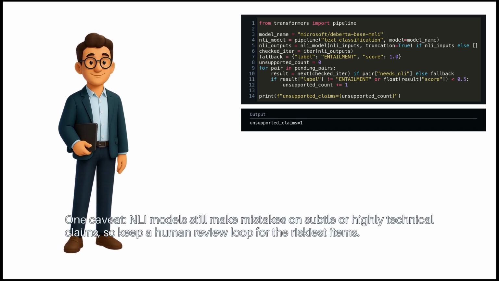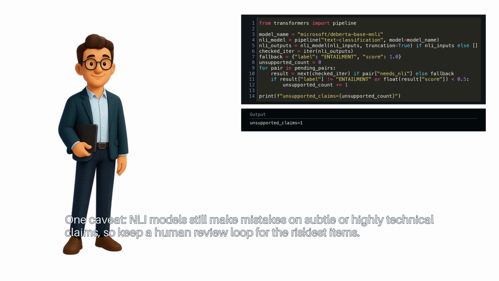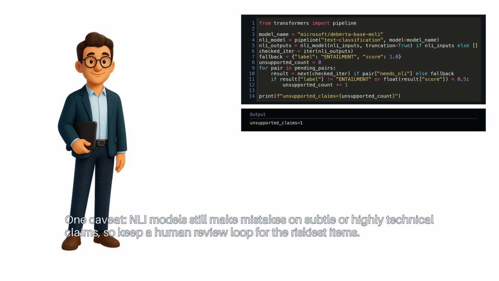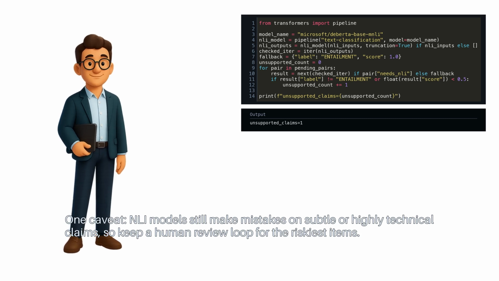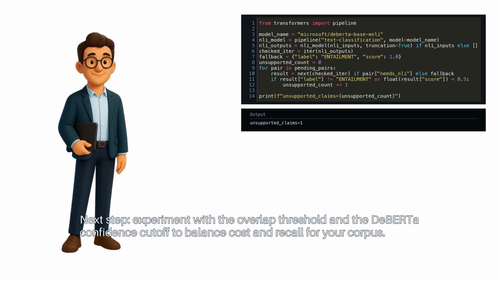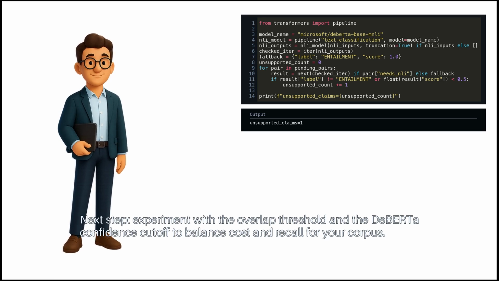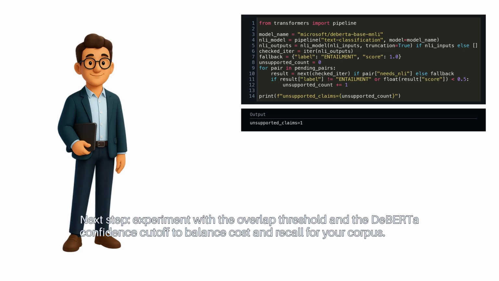One caveat: NLI models still make mistakes on subtle or highly technical claims, so keep a human review loop for the riskiest items. Next step: experiment with the overlap threshold and the DeBERTa confidence cutoff to balance cost and recall for your corpus.